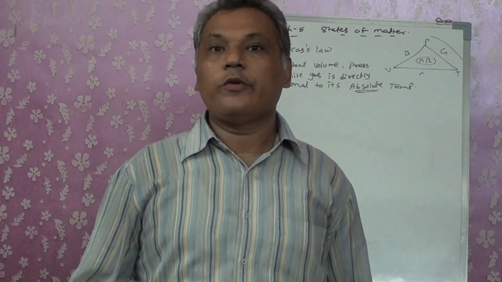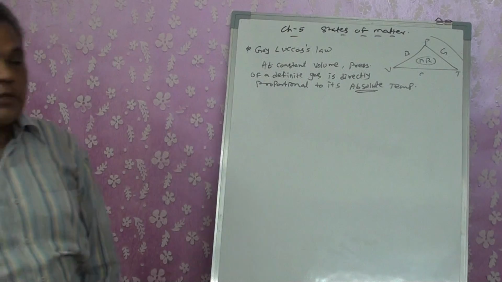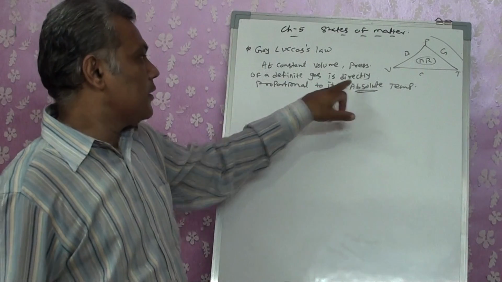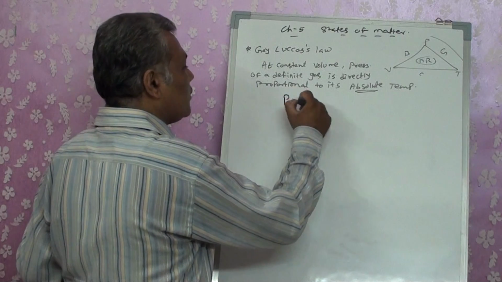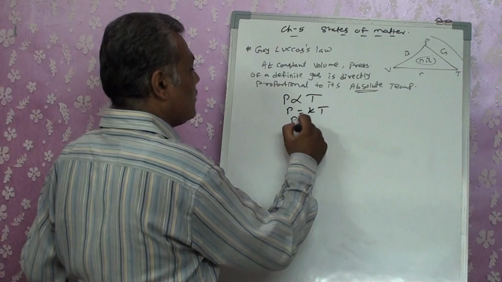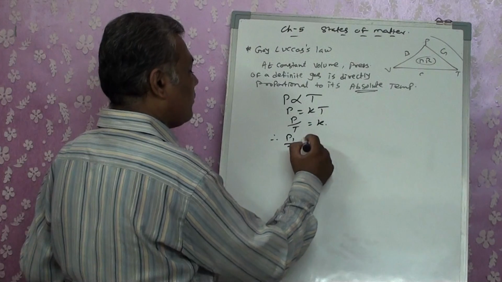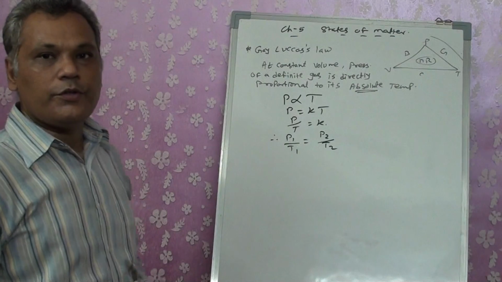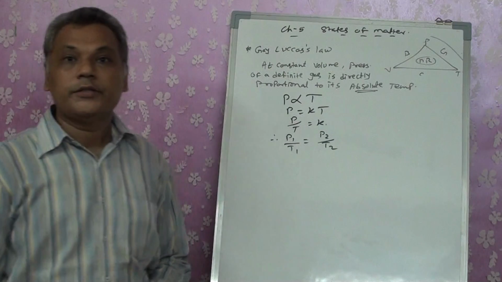Already I told you, from now onwards we will always be using absolute temperature, it is going to become compulsory for us. So at constant volume, pressure of a definite gas is directly proportional to its absolute temperature. So we are going to get the relation P is proportional to T, P is equal to KT, P by T equals K. Therefore we will be getting the formula P1 by T1 is equal to P2 by T2. We get it as an equation: P1 by T1 equals P2 by T2.